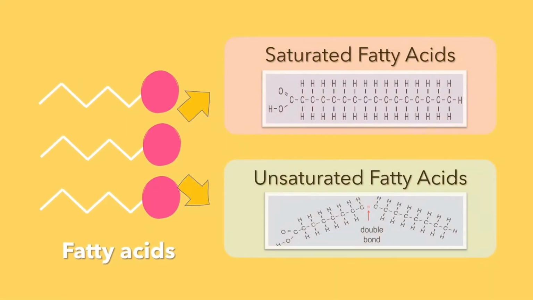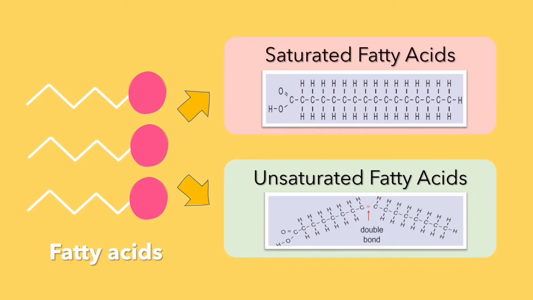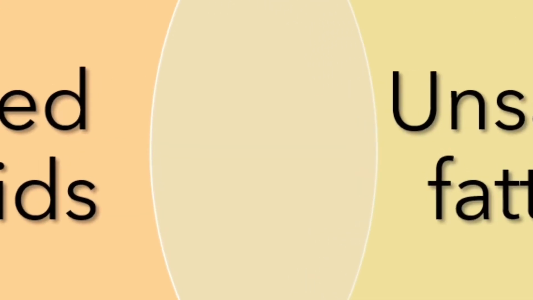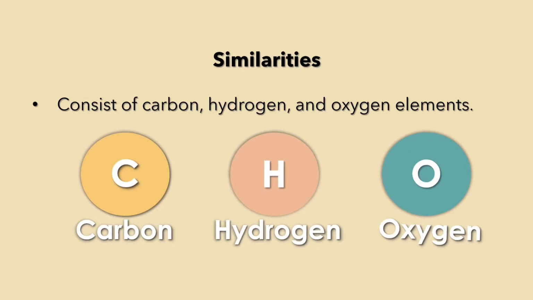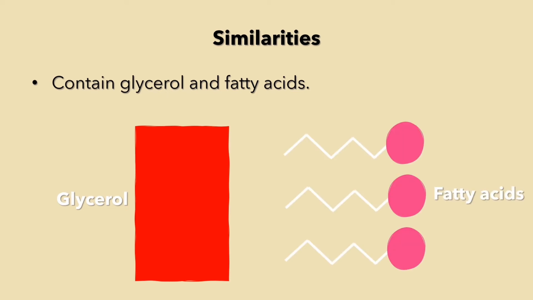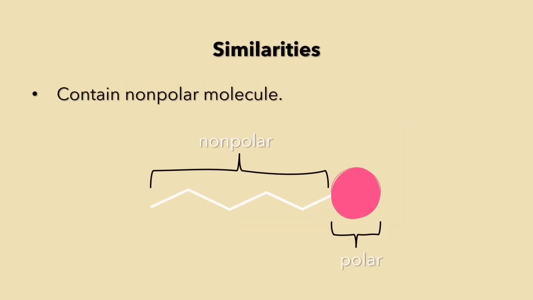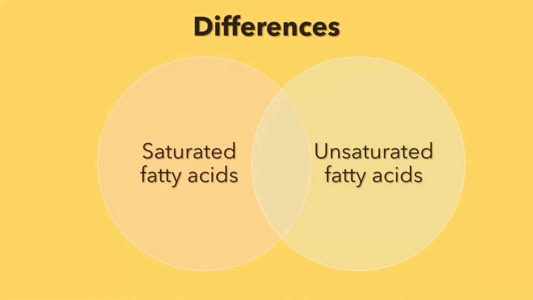There are 2 types of fatty acids, namely saturated fatty acids and unsaturated fatty acids. They might be different in some aspects, but they share something in common. The saturated and unsaturated fats consist of carbon, hydrogen, and oxygen elements. Both also contain glycerol and fatty acids. Lastly, both contain non-polar molecules. Let's compare saturated fats and unsaturated fats.